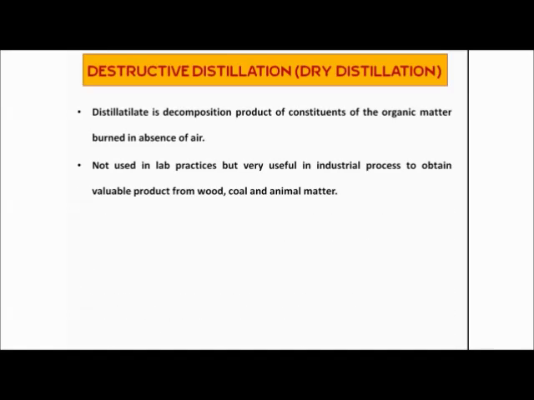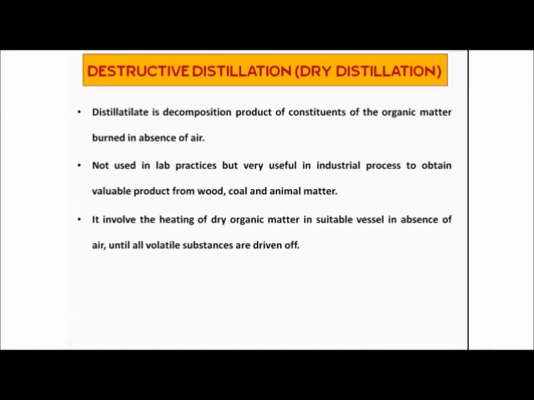Moreover, it is generally not preferred in our laboratory practices, but it is very much essential and useful in industrial processes to obtain valuable products from wood as well as coal and animal matter. Right? So it involves the heating of dry matter in a suitable vessel in the absence of air. You just need to remember that destructive distillation means the distillation which takes place in the absence of air.